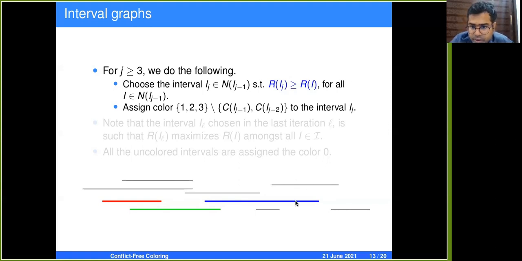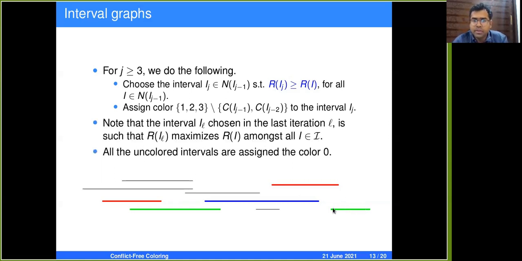The next interval in the sequence is this interval, because of these 2 intervals, this is the interval which has the largest right endpoint, and we need to find I5, which is this interval. It has only one neighbor, so this has to be I5.